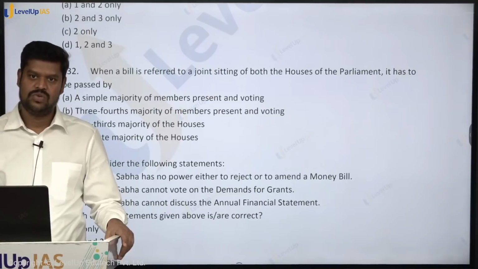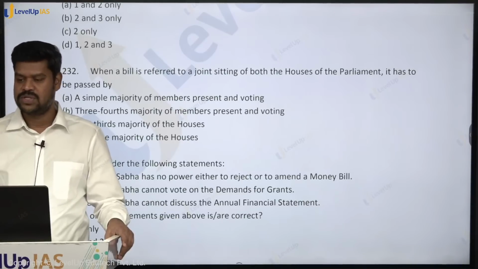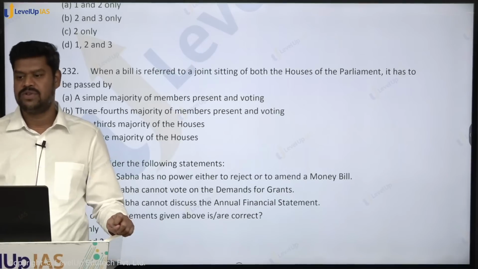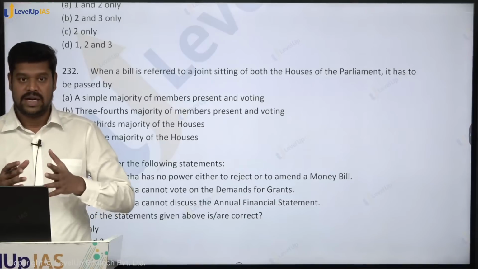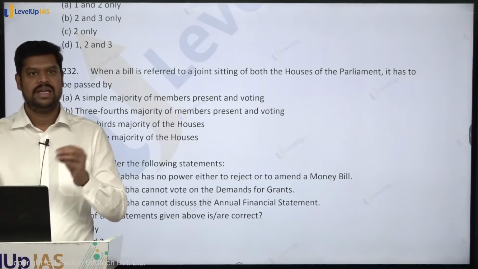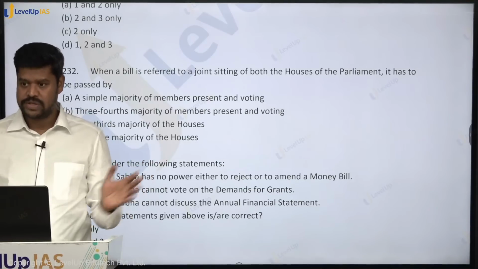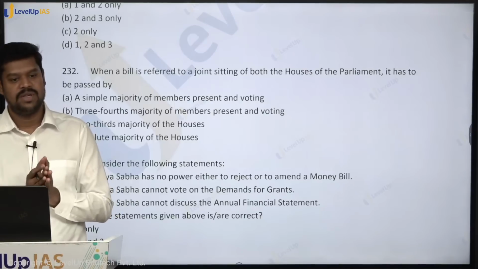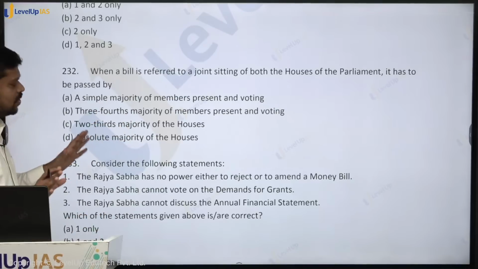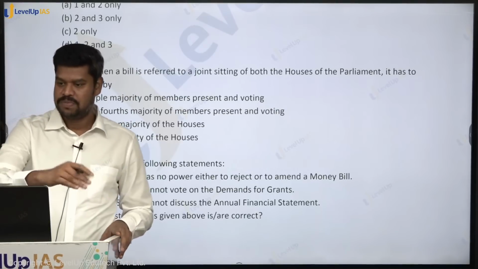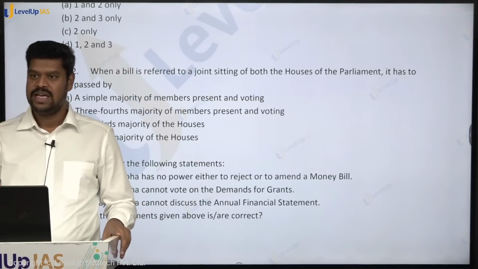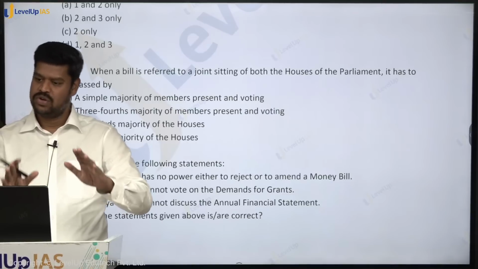Always, to crack this examination and make the process very simple, you should have brief consolidated notes made by yourself. You can refer to a number of materials, but that doesn't mean you will read 10 books for a particular subject. You should restrict it to one major book. Here and there you can refer to some topics, then you consolidate all the things and keep revising the same thing again and again. Your preparation is going to become much easier. That doesn't mean I am telling you to prepare the notes now. This is not the time to do that. If you have already done it, it is okay. If you have not done it, whatever source you are referring to, revise from there itself.